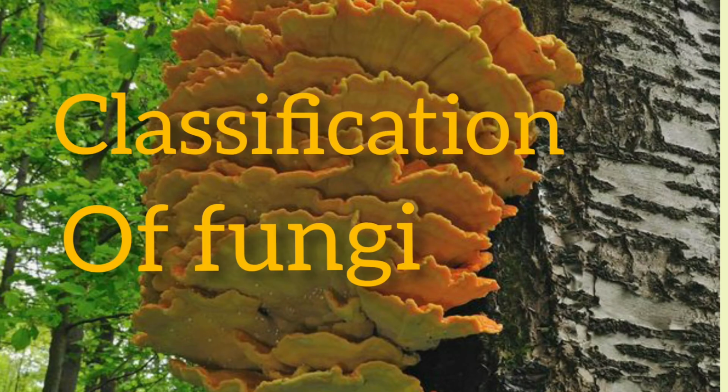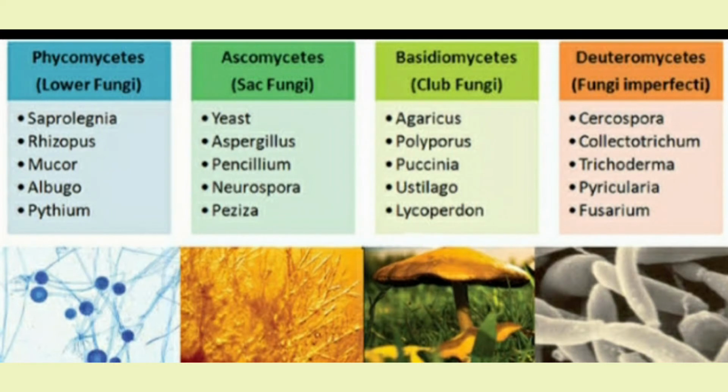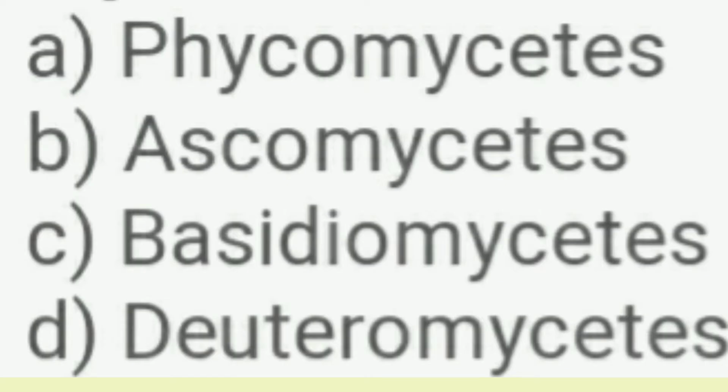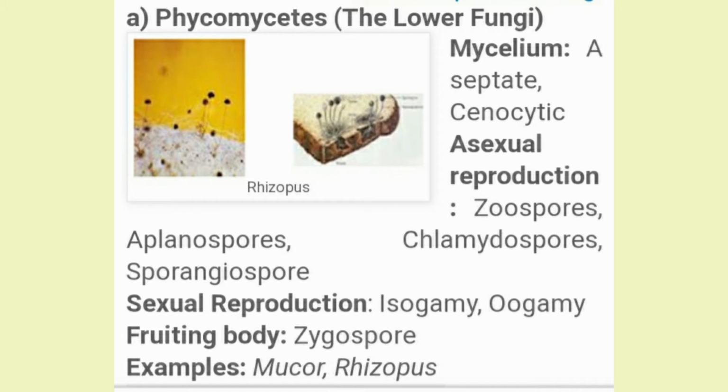Classification of fungi. Kingdom fungi can be divided into four major classes. They are the Phycomycetes, Ascomycetes, Basidiomycetes and Deuteromycetes. Let's start with Phycomycetes. The members of the Phycomycetes are found in aquatic habitats and in decaying wood in moist and damp places, and as obligate parasites on plants.